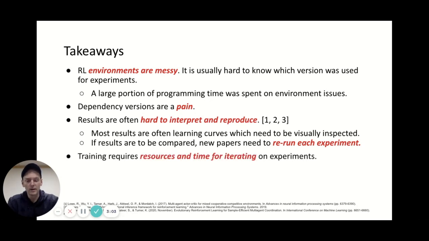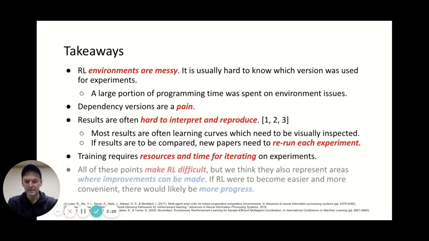Training also requires resources and time for iterating on experiments. We come from different areas of deep learning research where we can iterate on our experiments rather quickly because the data sets are all standard and quick and easy to load, and we can find out really quickly if our current experiment works or not, which allows us to move much quicker. Whereas if we have to wait a day and a half to see if something worked, then it takes much more time and is less convenient.